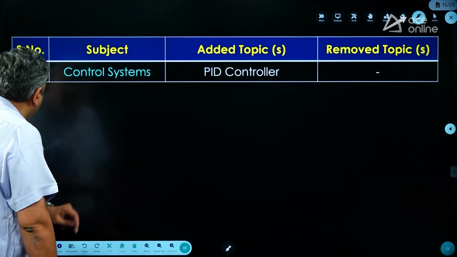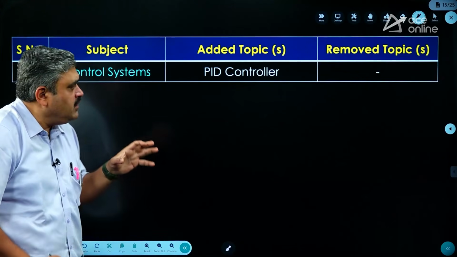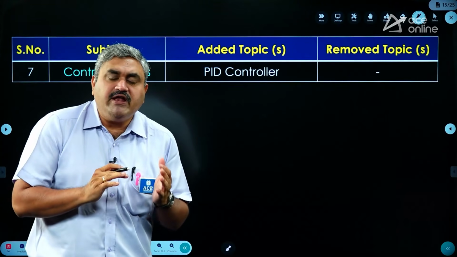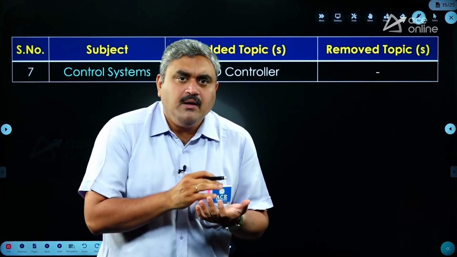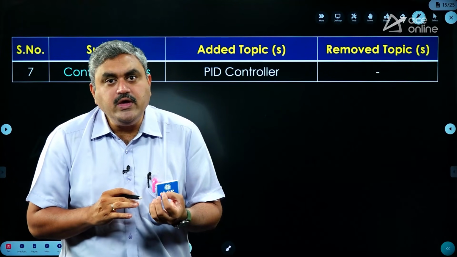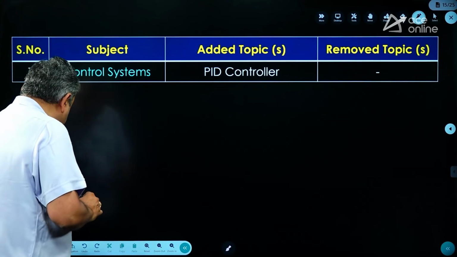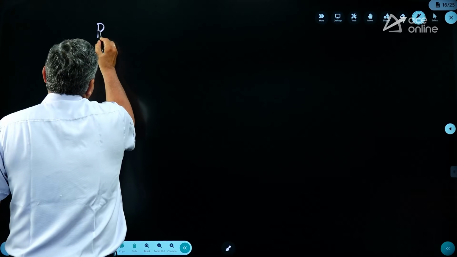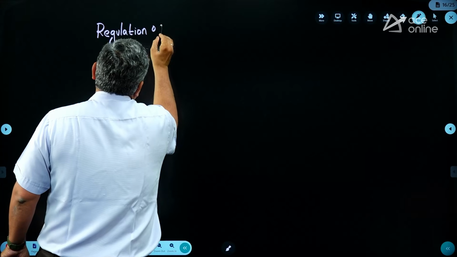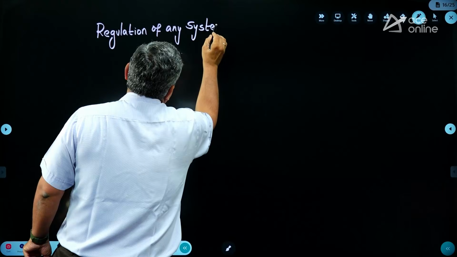Next, coming to control systems, he has added one word, PID controllers. This is also an inherent topic only. Whenever you study the entire control systems, basically control systems deals with the stability area. Whenever you are doing a regulation of a process automatically, then these controllers will be used. That means it is about regulation of any system automatically.